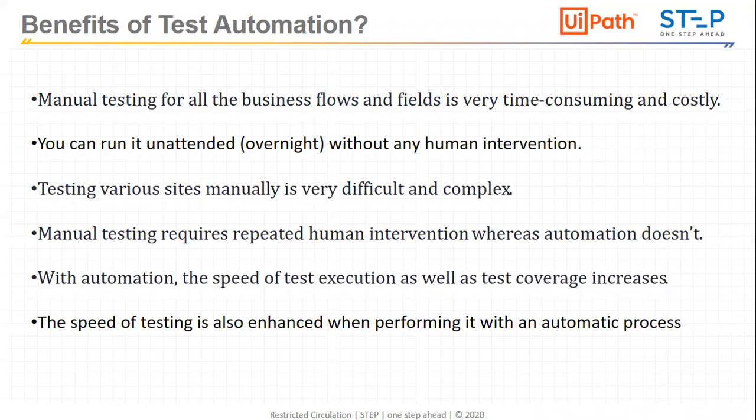So we covered here first why the testing is necessary, then we covered what are the phases of the software testing life cycle, then we have covered what is unit testing, integration testing, system testing, and UAT in short. Then we have seen the test automation, the difference between RPA and RTA, that is the difference between robotic test automation and robotic process automation. Now we have seen the benefits of the test automation.